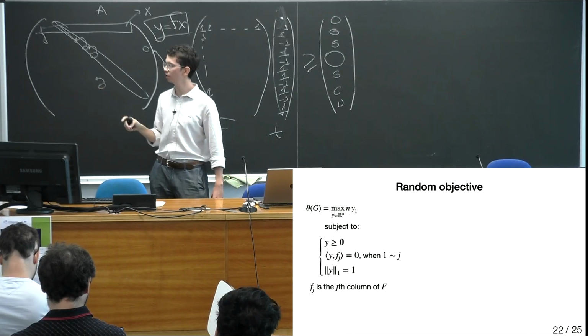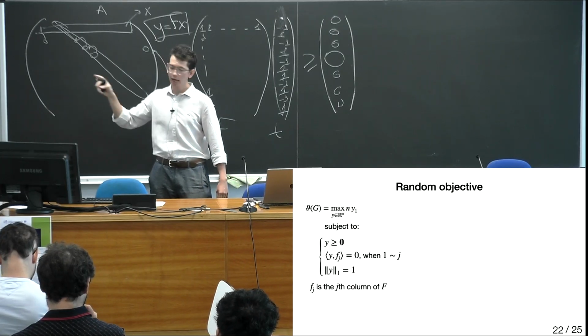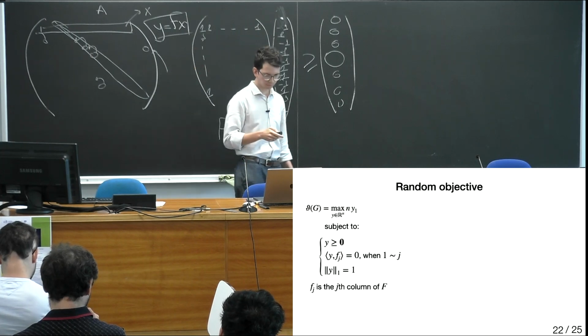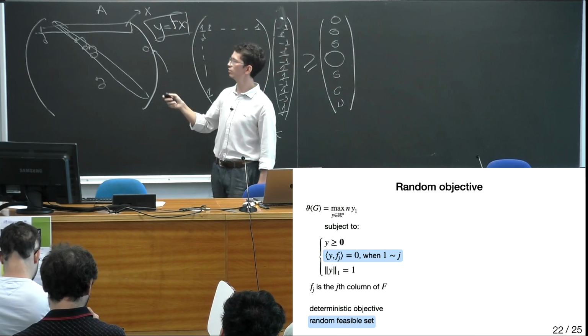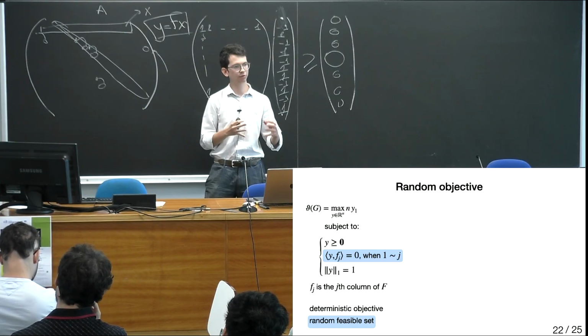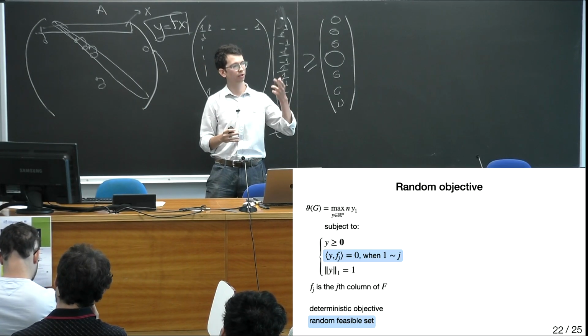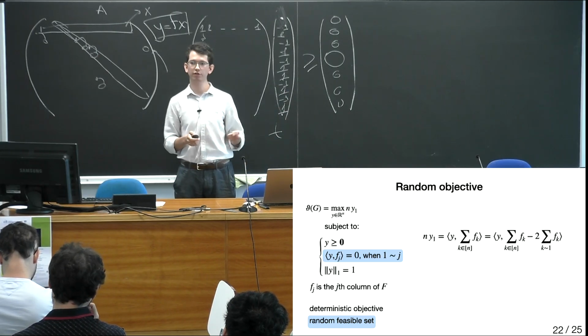It needs to be orthogonal to certain columns of the discrete Fourier transform, and the L1 norm is 1. So here we have a deterministic objective, but a random feasible set. And it seems that it's easier to work with random linear programs, where the objective is also random. So that's the first step we're doing, introducing the randomness into the objective.